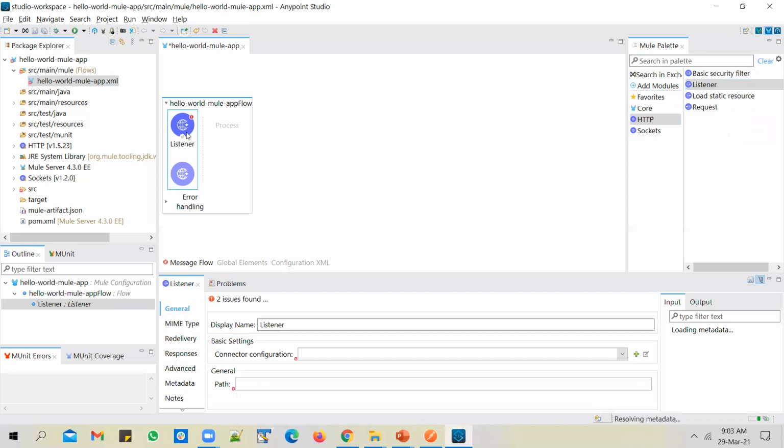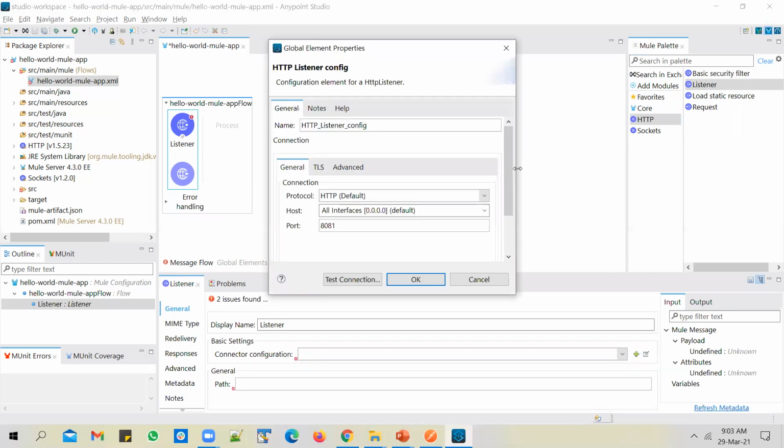Okay. And whenever you add a component, you need to set up the required connections. So I've dragged and dropped the HTTP listener component, and you see that it is prompting me to add the required connector configuration. You can quickly add the connector configuration on the fly.